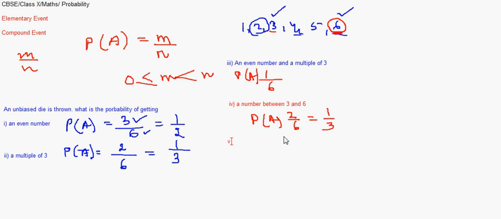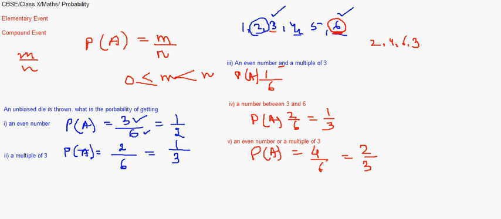One more we can take up here says it is an even number or a multiple of 3. So this is different from the third one, which said it is an even number and a multiple of 3. It has to be an even number, so the possibilities being 2, 4 and 6, or a multiple of 3, so that also would include 3. So that makes the probability 4 out of 6, that is 2 out of 3. Let's move on to take up another question.